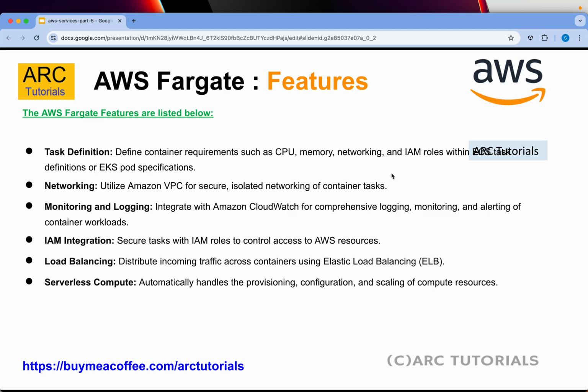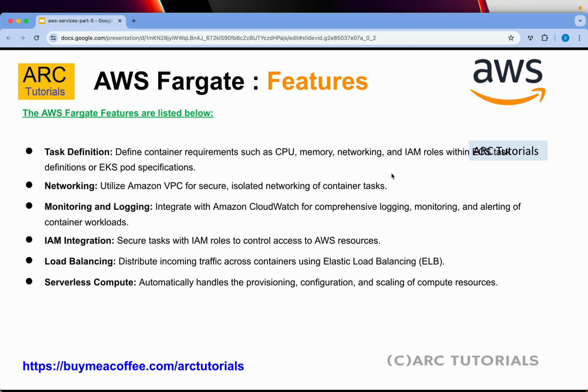Let's talk some more about the features of AWS Fargate. Task definition, which means we can define container requirements. When we talk about containerized applications, we need to define those containers, and you can configure the CPU, memory, networking, IAM roles, etc., using either your task definitions or EKS pod specifications. Networking: we can make use of Amazon VPC for secure isolated networking of container tasks. We can easily do monitoring and logging using Amazon CloudWatch, which provides complete end-to-end logging, monitoring, and alerting.